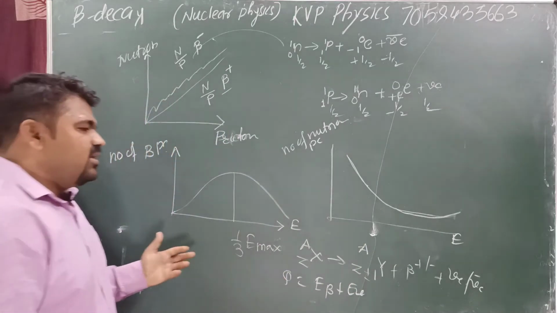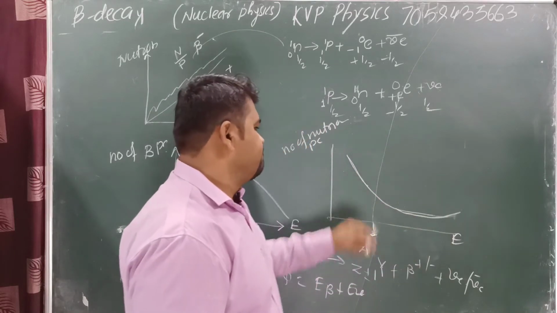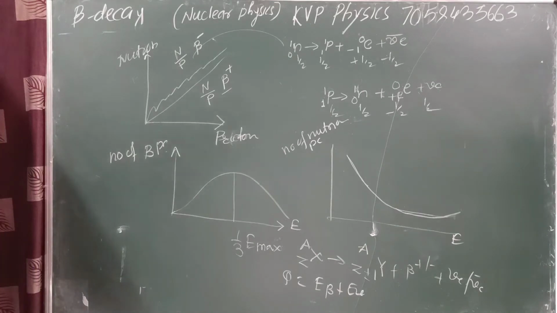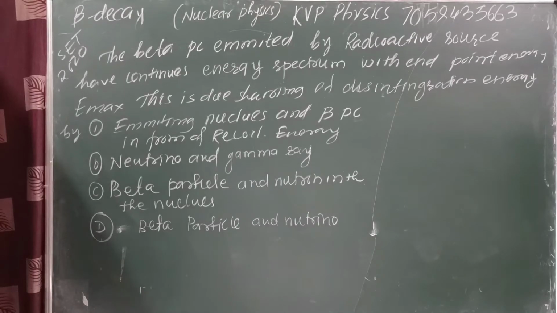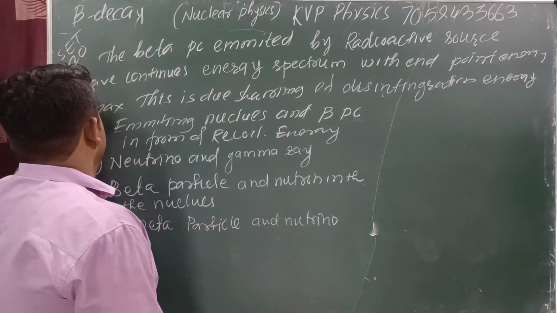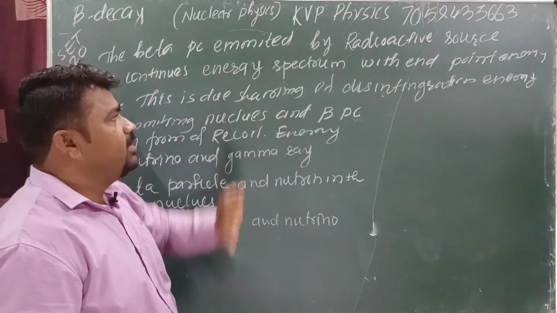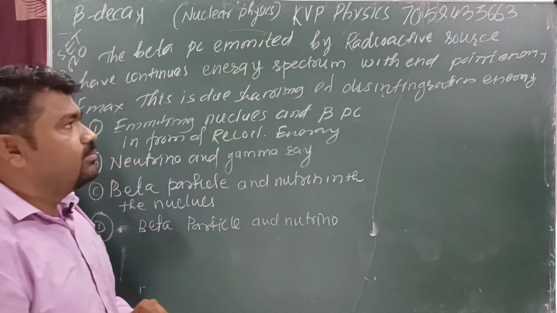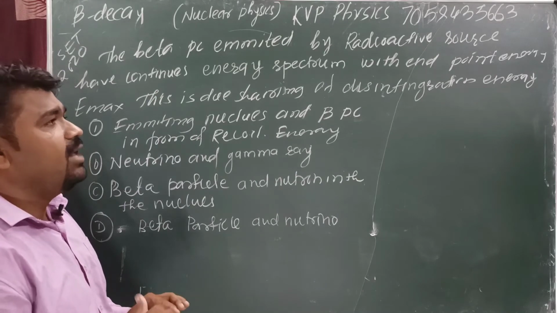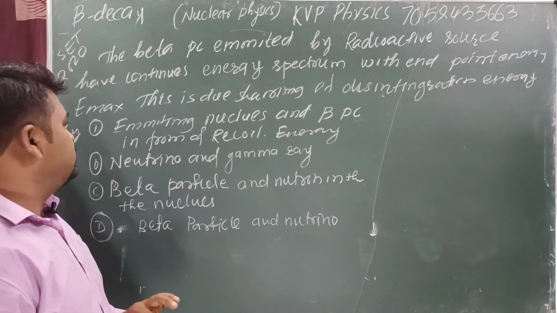Yes or no? I think in the last exam, 2020, they asked one question on this thing, neutrinos. Okay, what is this question? Set 2020 question. The beta particle is emitted by a radioactive source having a continuous energy spectrum with endpoint energy Emax.